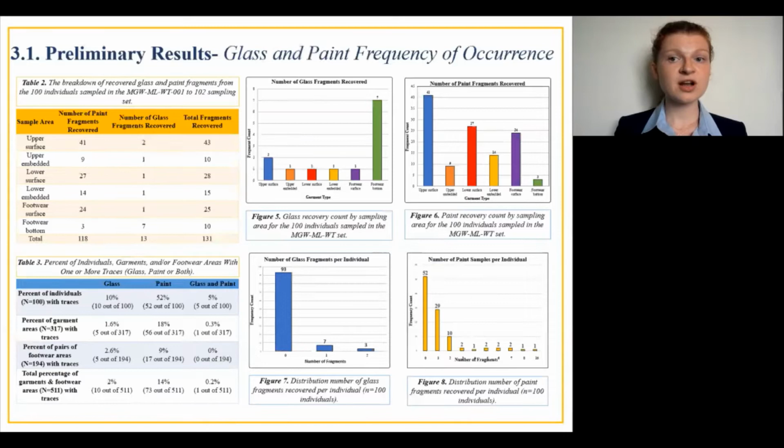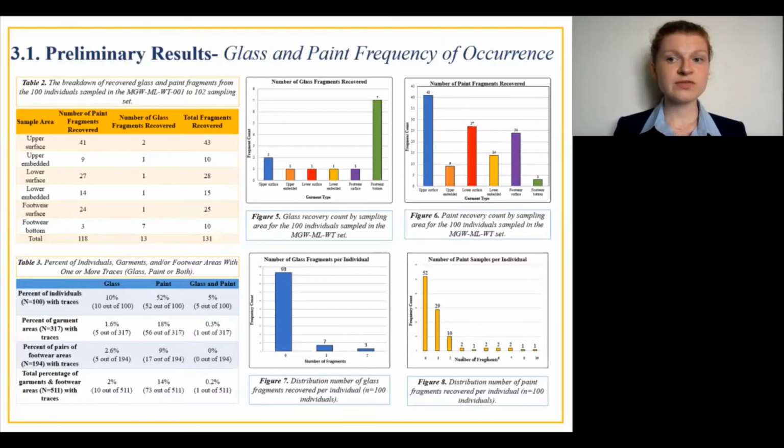In total, 511 garment and footwear areas were sampled from the 100 volunteers. On those areas, 13 glass fragments were recovered, with the majority of those fragments being located on the bottom of footwear, as shown in Figure 5. On the other hand, paint was more common, with 118 paint fragments recovered, the majority of which were located on the upper surface, shown in Figure 6.